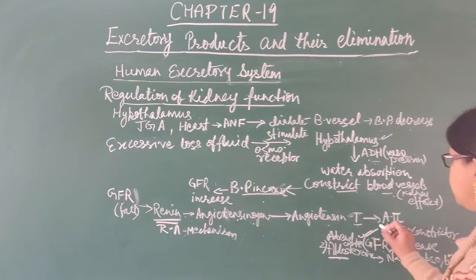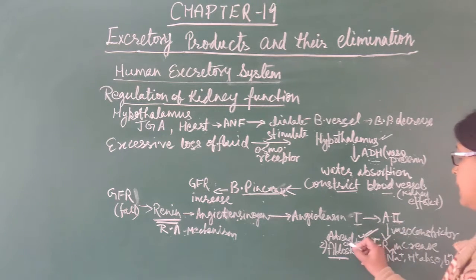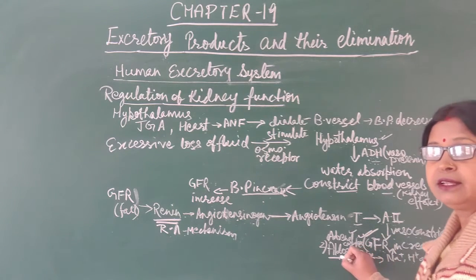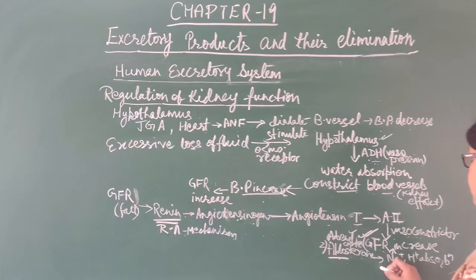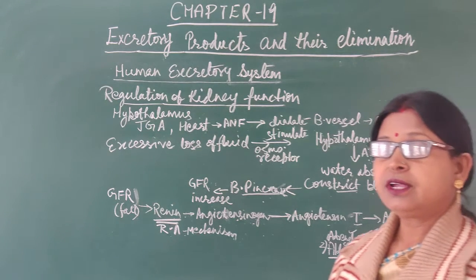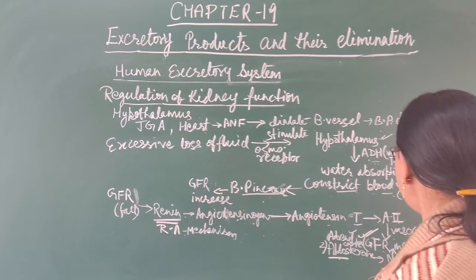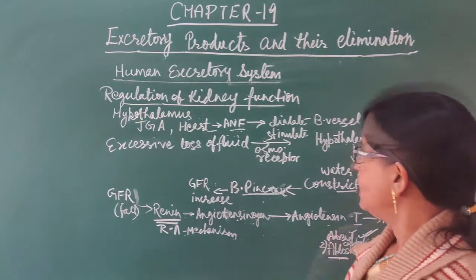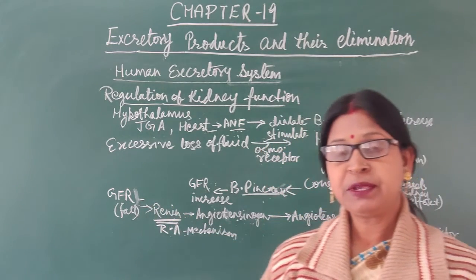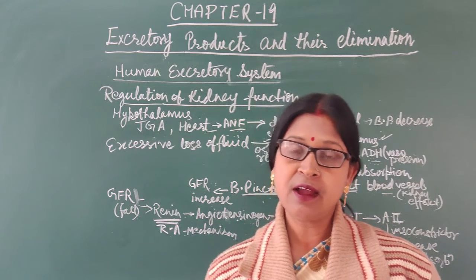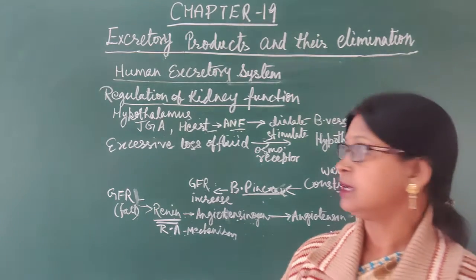Angiotensin 2 is also responsible for stimulating the adrenal cortex, so that the adrenal cortex starts secreting the hormone known as aldosterone. This aldosterone helps in the reabsorption of sodium ion, hydrogen ion, etc. When the GFR becomes too high, the heart secretes ANF, that is atrial natriuretic factor.